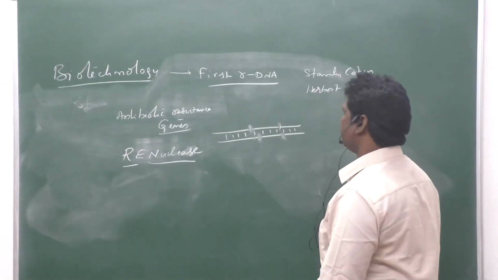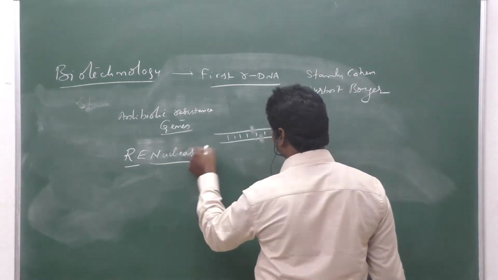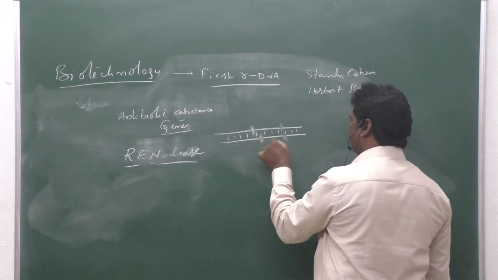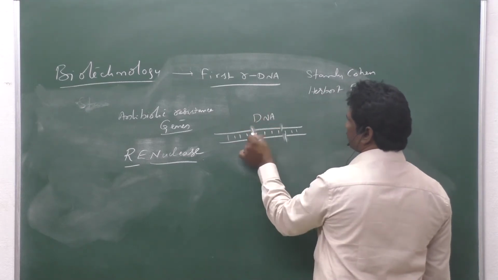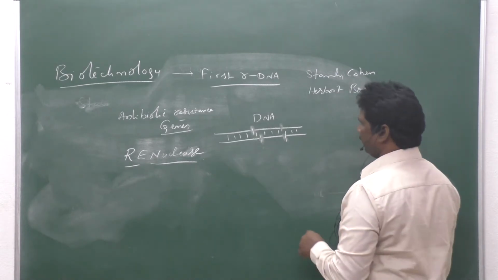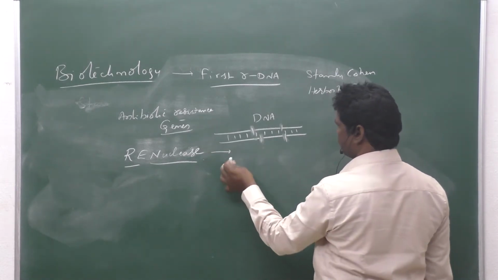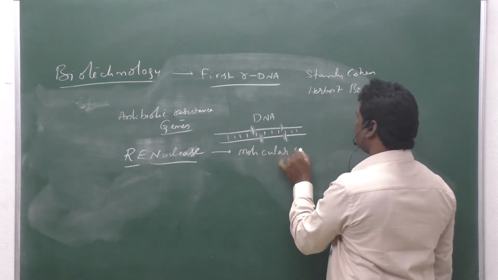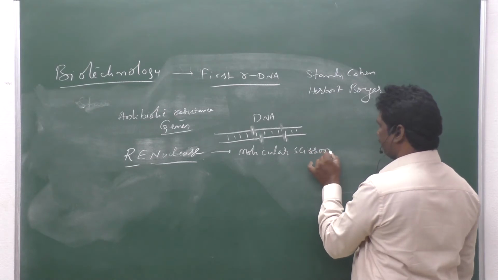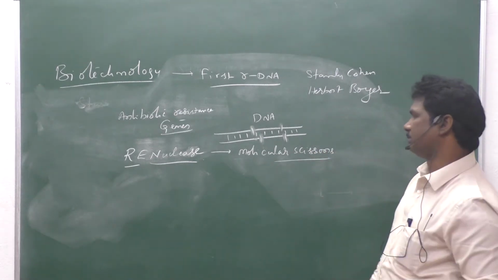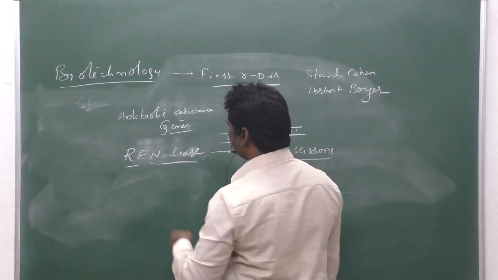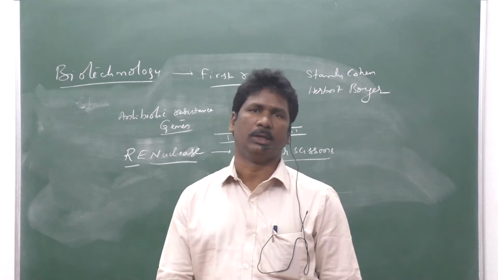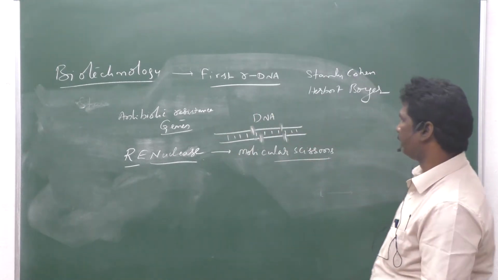Those restriction endonuclease enzymes identify a particular DNA sequence and cut the DNA into small fragments. Hence, these restriction endonuclease enzymes are called molecular scissors. That is also important for the exam question. Those restriction endonuclease enzymes identify the particular sequence on the DNA and cut the DNA into small fragments.